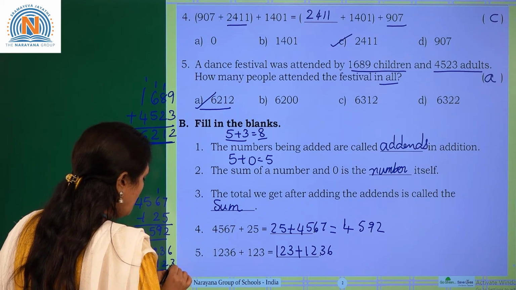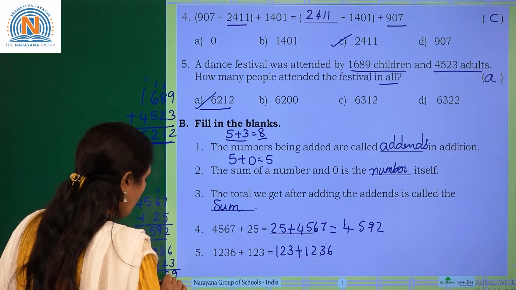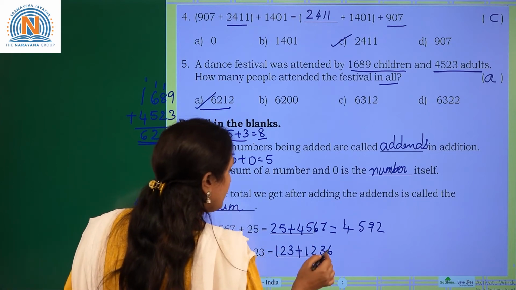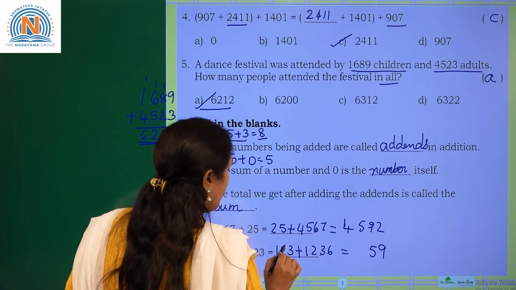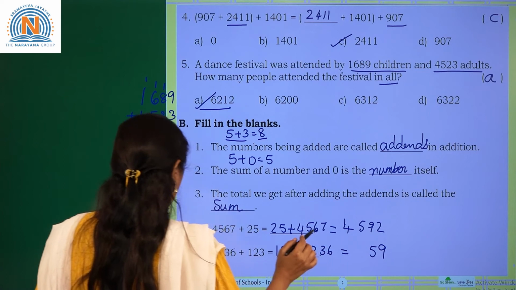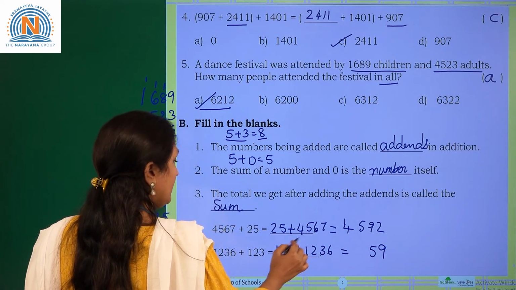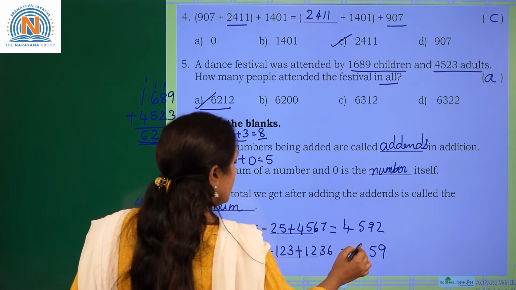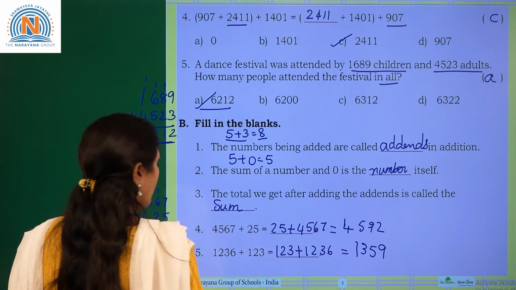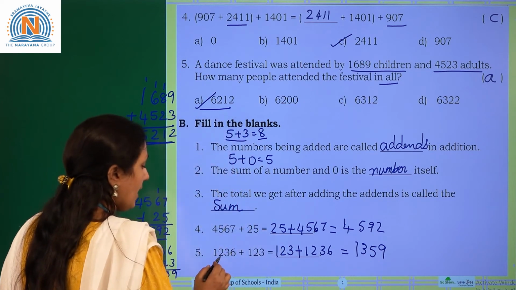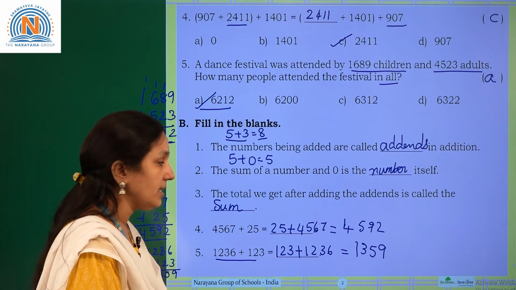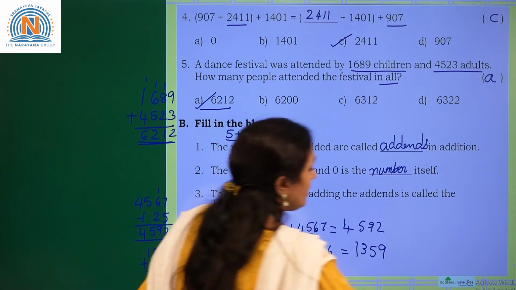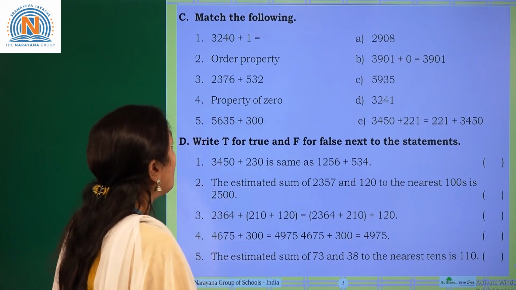If you add 6 plus 3 is 9, 3 plus 2 is 5, 2 plus 1 is 3 and 1. See, 3 plus 6 also 9, 2 plus 3 is 5, 2 plus 2 is 4, 1 plus 2 is 3 and 1. So what did you get? 1359. So if you add these two or these two, you will get the same answer. So order of numbers is changed but sum remains same. Match the following.